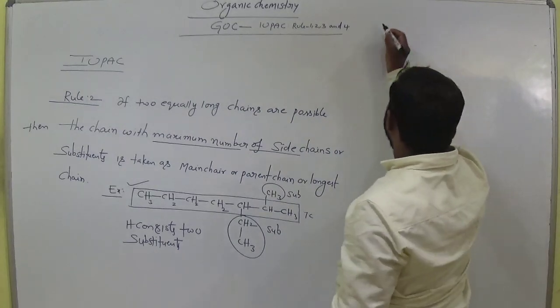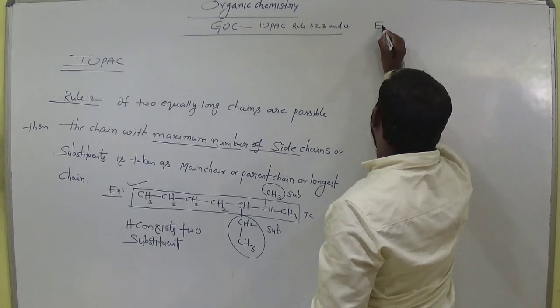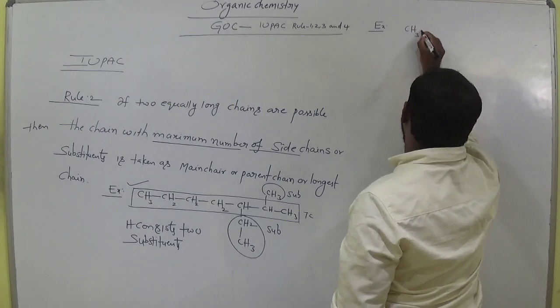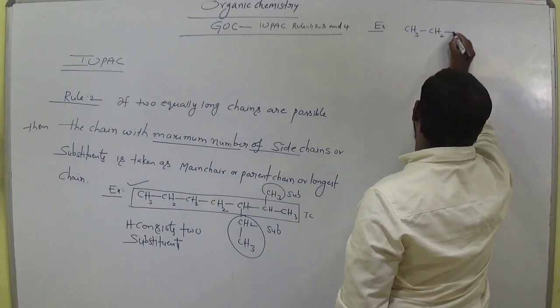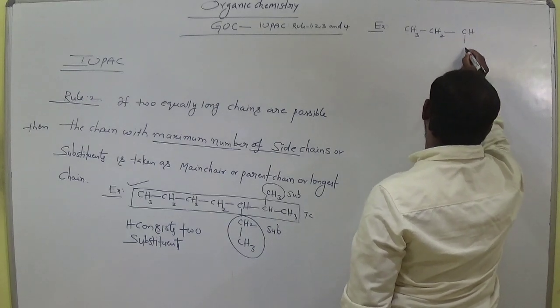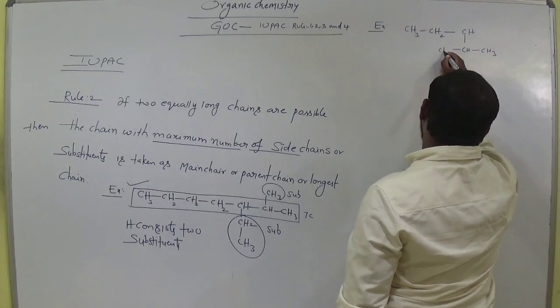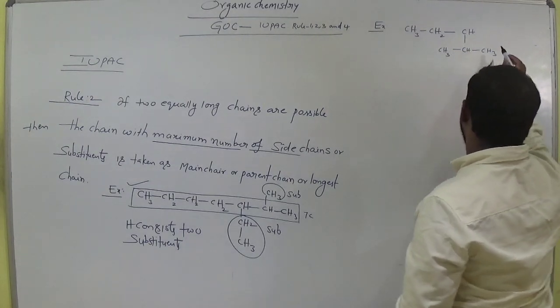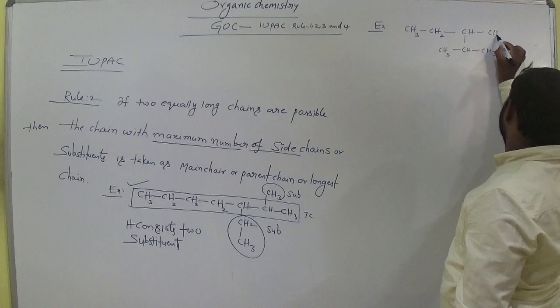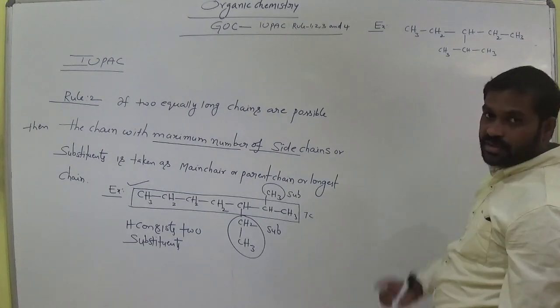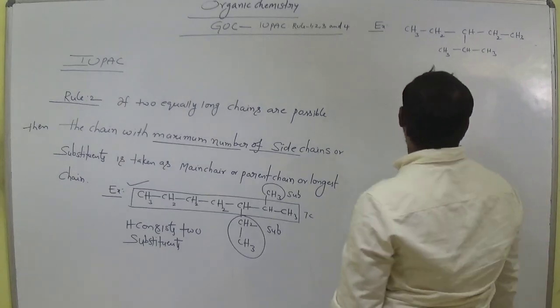One more example here. CH3 bond CH2 bond CH bond CH bond CH3, then CH2 CH3. Now select the longest carbon chain.